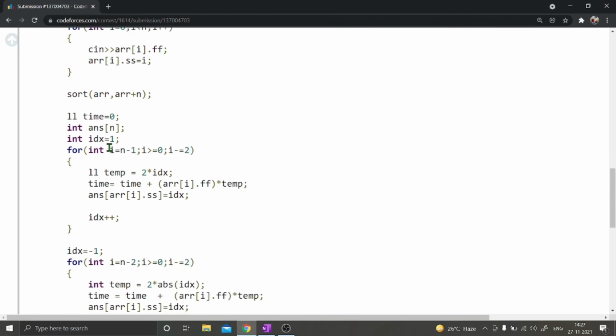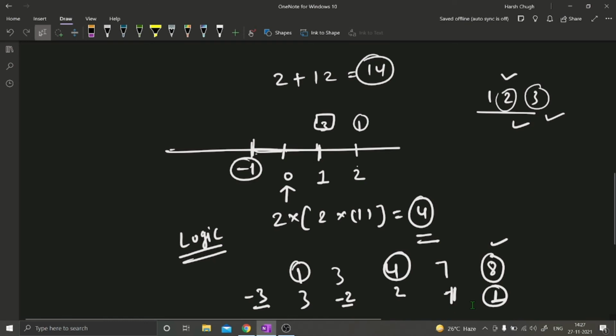So for int i equal to n minus 1, i greater than or equal to 0, i minus equal to 2, I'm just storing temp equal to 2 into idx. But that states, let's say for this 8 I was placing it at one index. Okay, so how much distance is it going to take? Every time it is going to take 2 into its index, so 2 into 1, so 2. So this is the value which I am storing in temp.